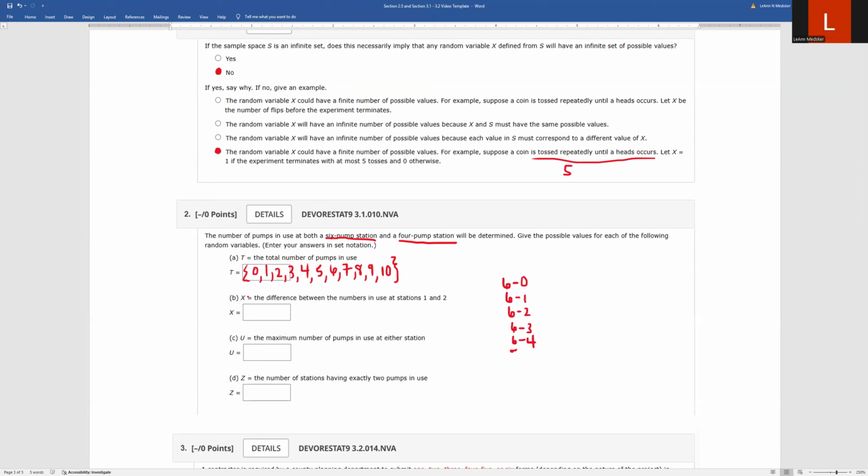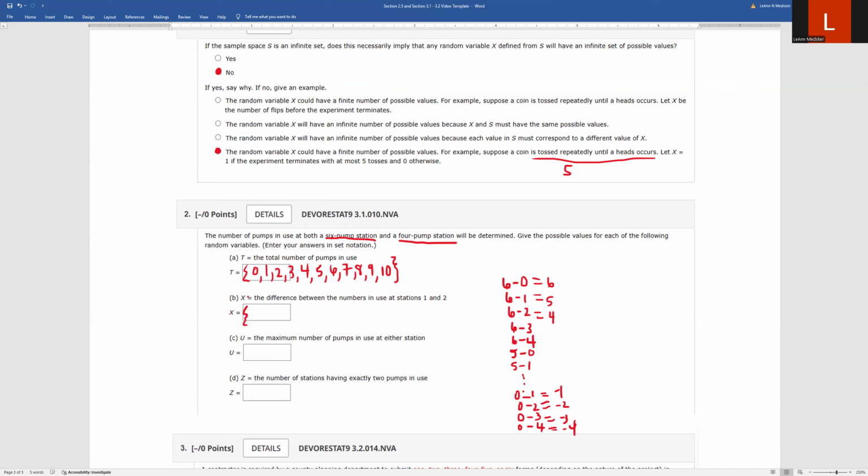Okay. You could then have just 5 pumps in use at the first one, minus 0, minus 1, all the way down to 5 minus 4. And then we would also get down to 0 pumps in use in this one. We would have minus 1, minus 2, minus 3, minus 4. So essentially, we're going to get all the integers between this first subtraction up to this last one. So this is 6. We have 5, 4, all the way down. We're going to have -1, -2, -3, -4. So every integer from -4 to 6.